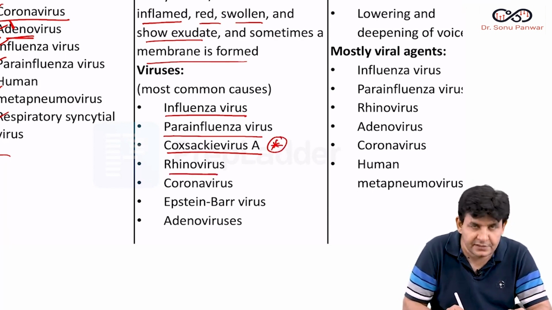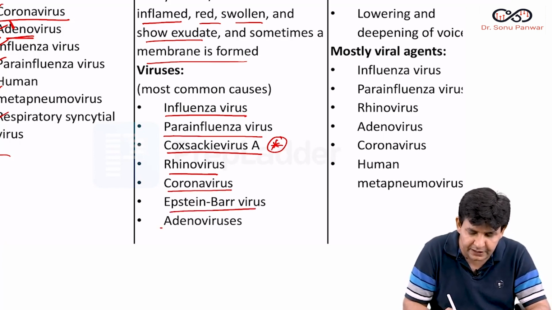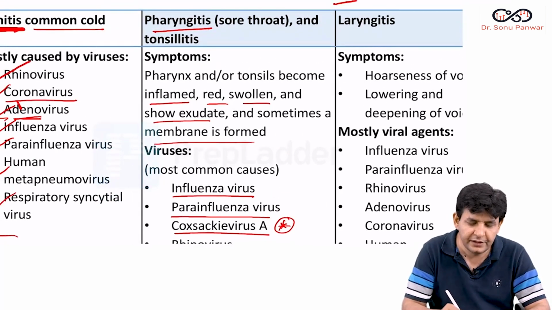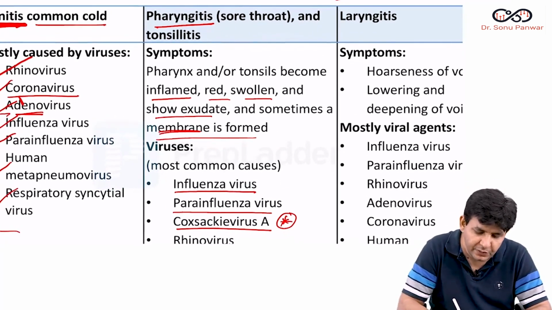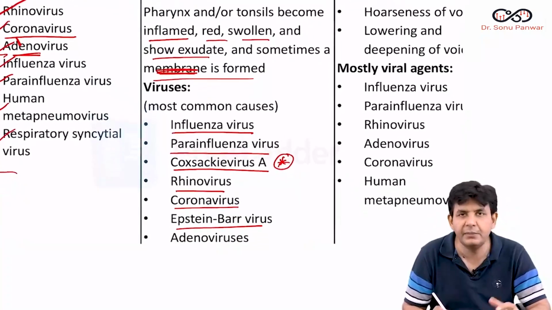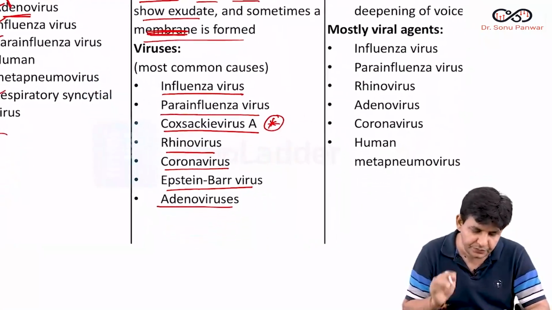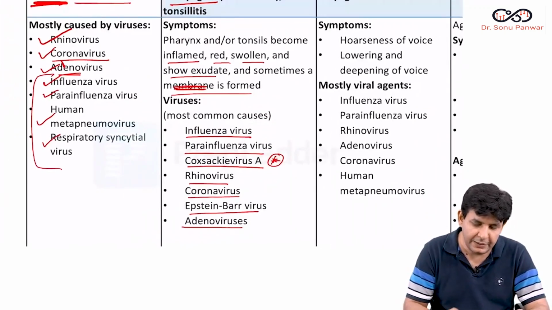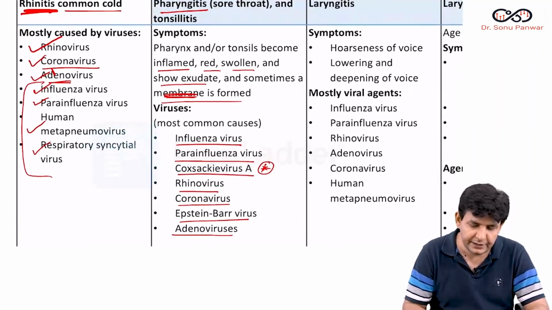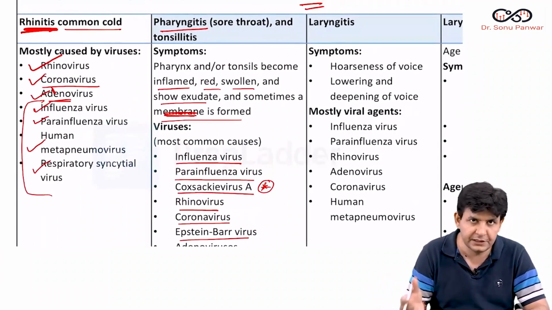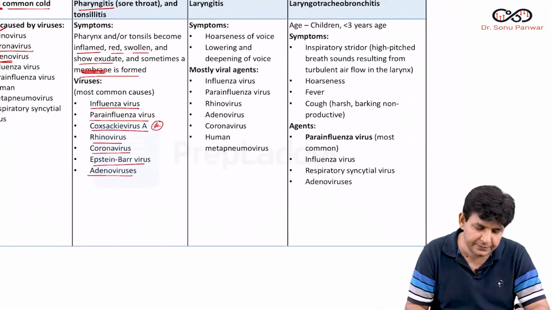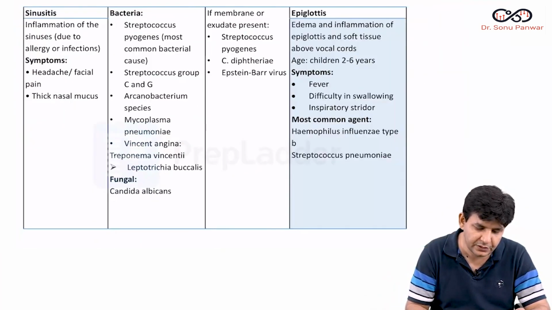Rhinoviruses, Picornaviridae family, coronaviruses here also, Epstein-Barr virus and adenovirus. They all associate with what? Pharyngitis, and among them what can also produce membranes? Okay, so this is regarding the virus stuff. I'm talking about the viruses first, and after that we'll talk about some other causes of the same thing.